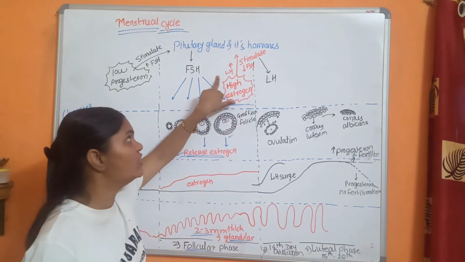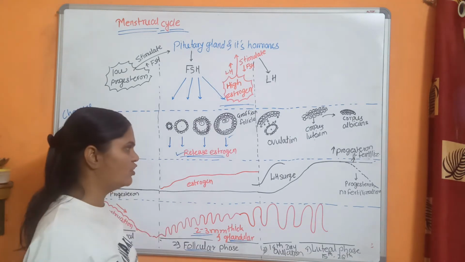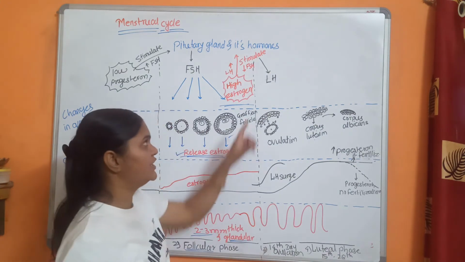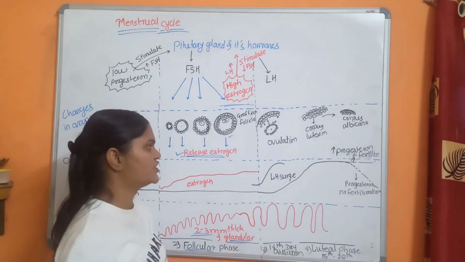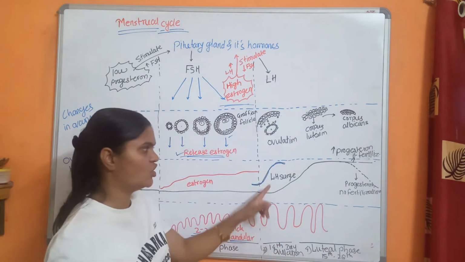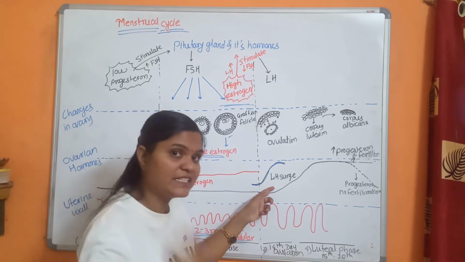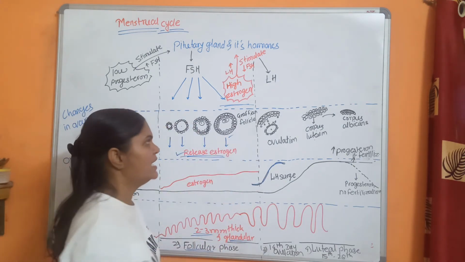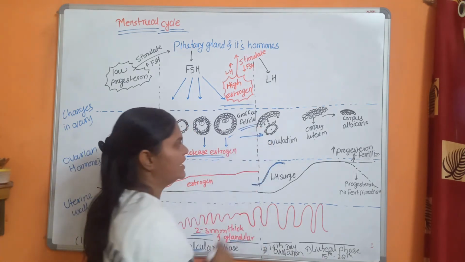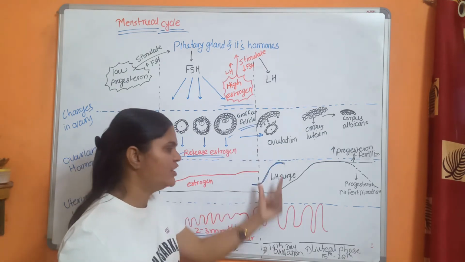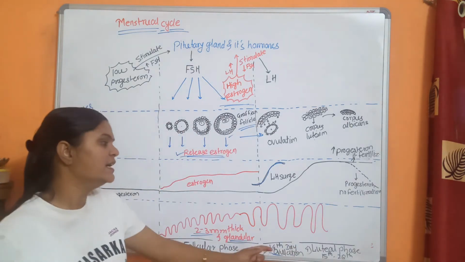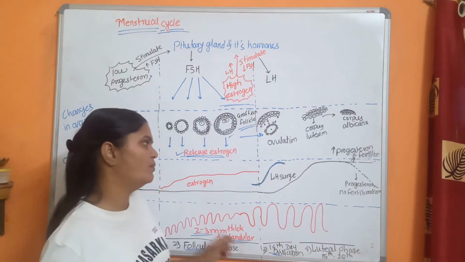LH. Increase the level of which hormone? That is luteinizing hormone. Now the pituitary starts to secrete LH hormone, and because of that the LH level increases, and that high level of LH is called a surge. Because of that LH surge the ovulation takes place. That means this Graafian follicle is ruptured and the secondary oocyte is released. That is a very short phase, called the ovulation phase, and it takes place on the 14th day of the menstrual cycle.